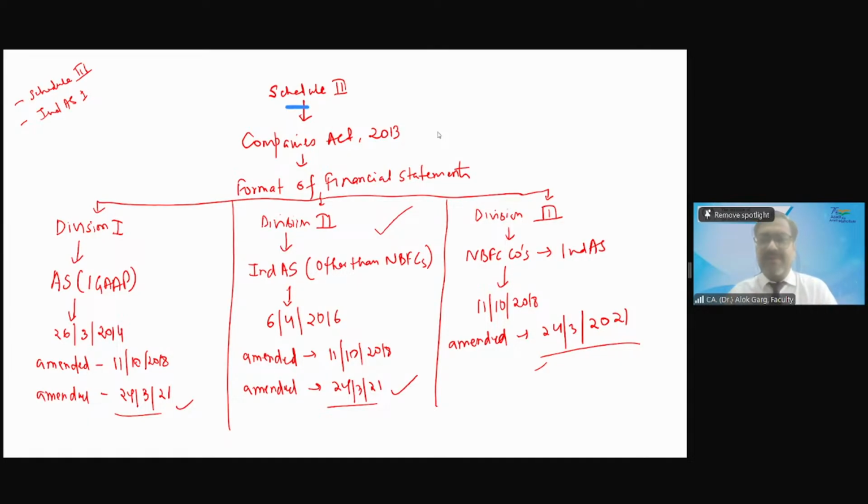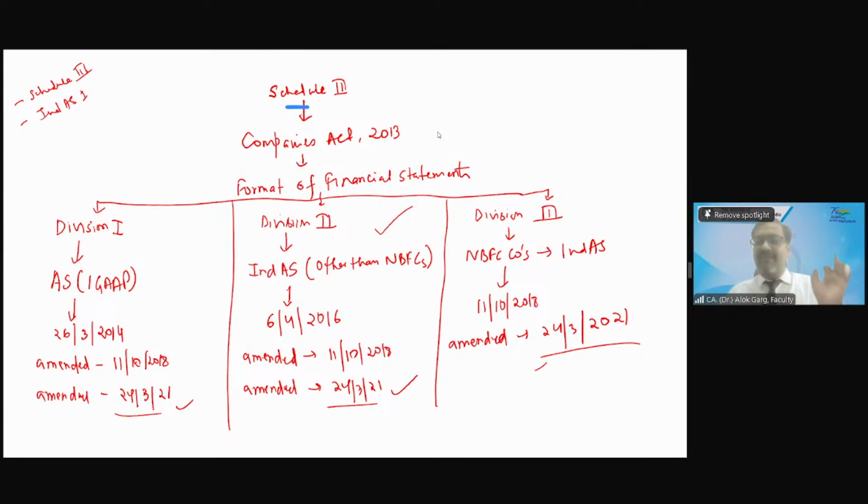Then NBFCs started demanding, where is our Schedule 3? We are NBFC companies and our business model is significantly different from other companies' business models. We are more into cash, loans, right? We are more into a treasury kind of business. So where is our Schedule 3? Then on 11 October 2018, a new notification came saying that whatever we have given you earlier, Division 1 to Schedule 3 and Division 2 to Schedule 3, will continue as it is.